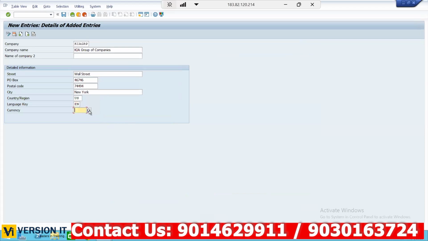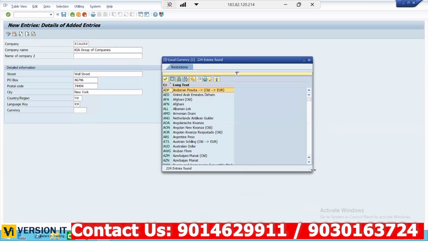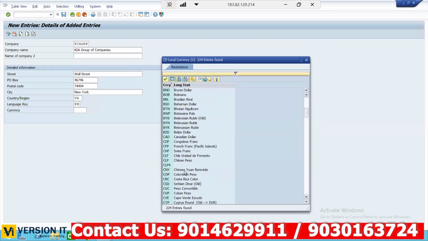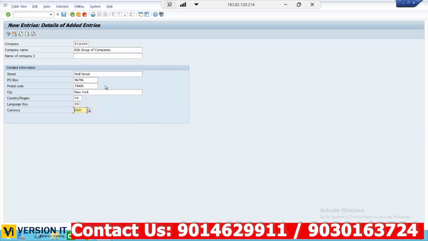Next, currency. What currency do they use? They use US dollars, right? In the US, what currency? See here, SAP provided 224 country currencies here. Malaysian ringgits and all, Chinese yuan and also Cuban peso. Every country. So Myanmar dollar, Shillong and Australian dollars. So here US dollars I am taking. Now press enter. Now save it.